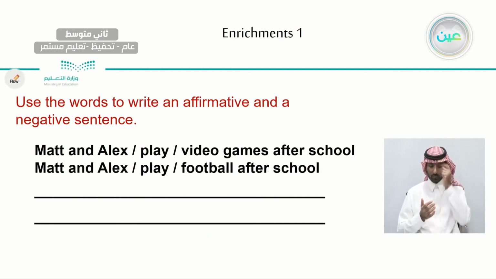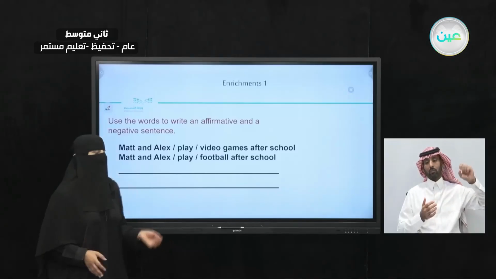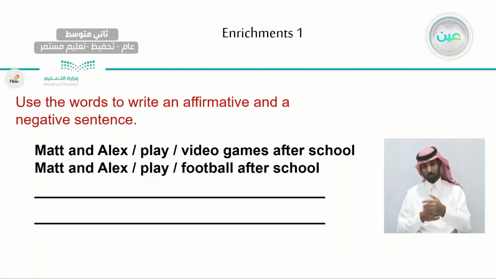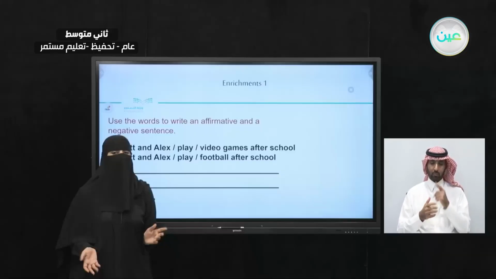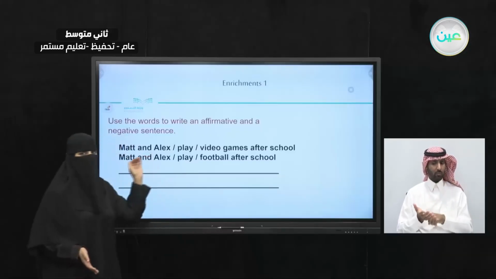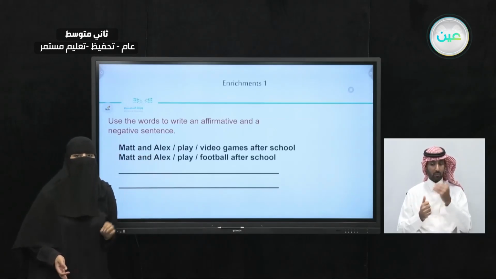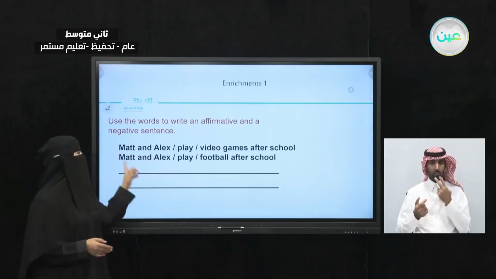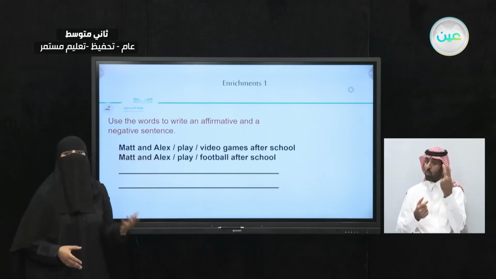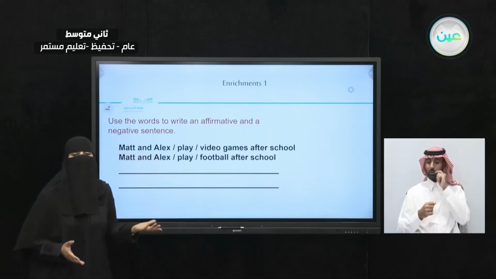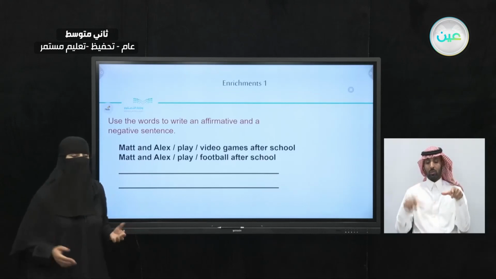Now, let's take a look at the next one. Here we have Matt and Alex play video games after school. The second one, the negative form, is going to be Matt and Alex play football after school. So one activity is video games after school, and the second one is football after school. Which one is the affirmative? The first one is going to be the affirmative, and the second one will be the negative. Here, let's take a look at the pronoun. Matt and Alex. Instead of having the words Matt and Alex, we can have they.